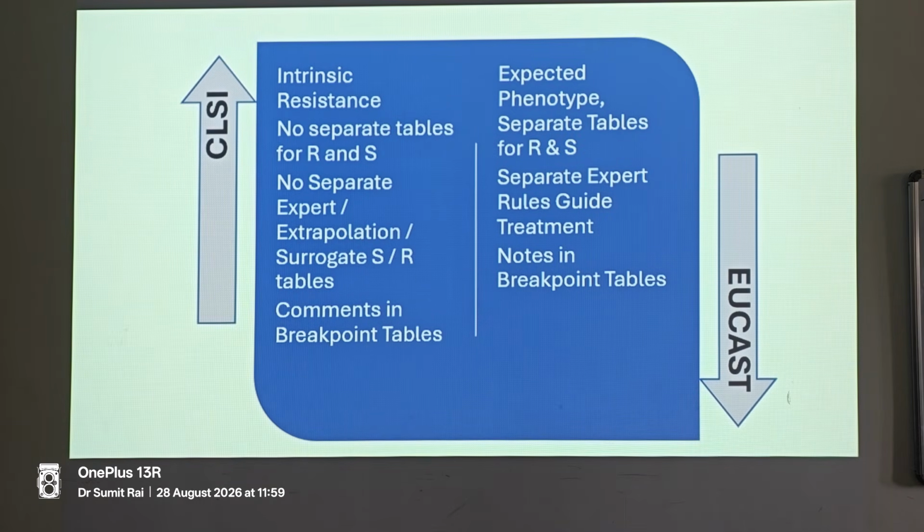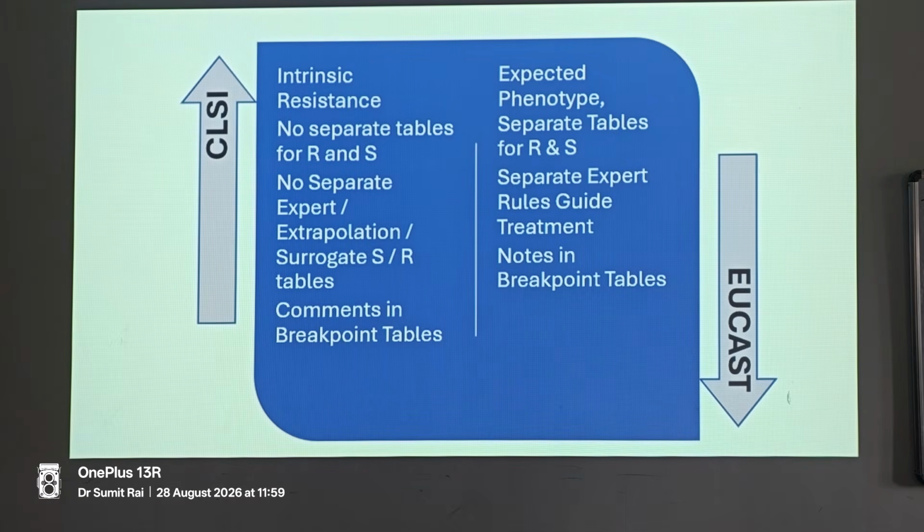If you see, the main difference between CLSI and EUCAST is that CLSI talks about intrinsic resistance in Appendix B of the M100 document. There are no separate tables for resistant phenotypes or susceptible phenotypes, so there is no separate appendix for susceptible in CLSI. There are no separate expert rules or extrapolation rules or surrogate rules. They are all integrated in the tables only.